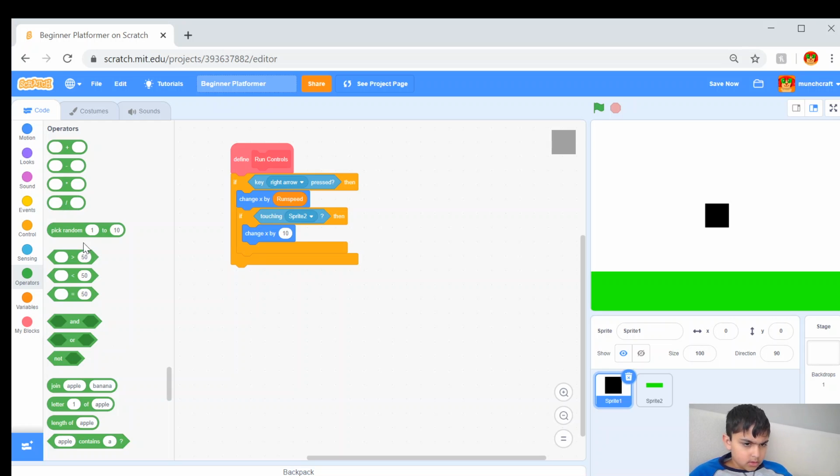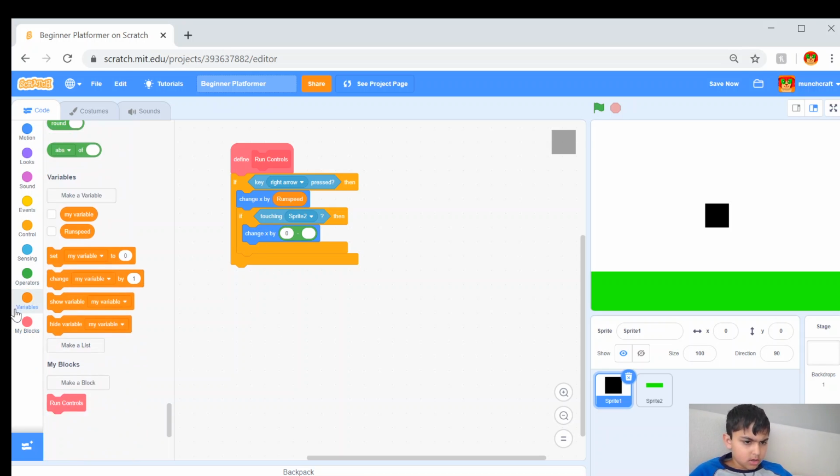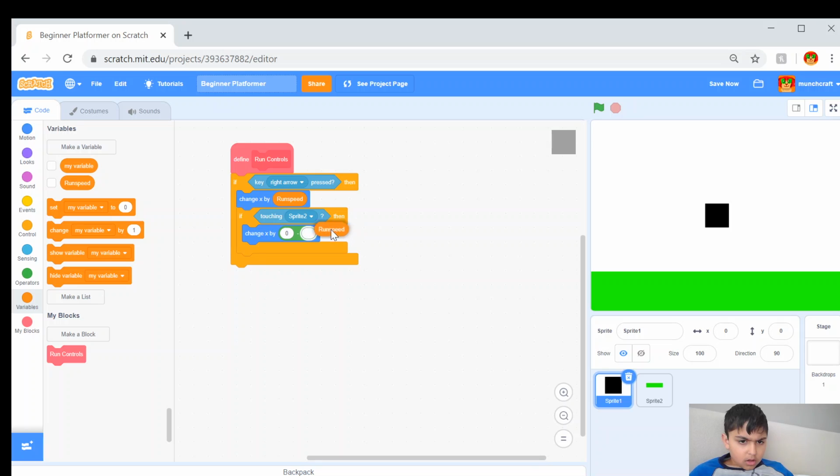So change X by 0 minus run speed. The reason this won't do anything right now is because we haven't defined run speed yet, but we will get into that later.